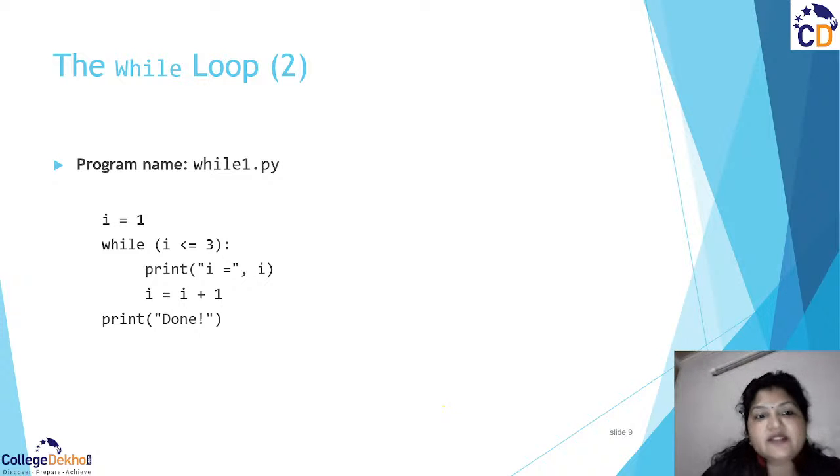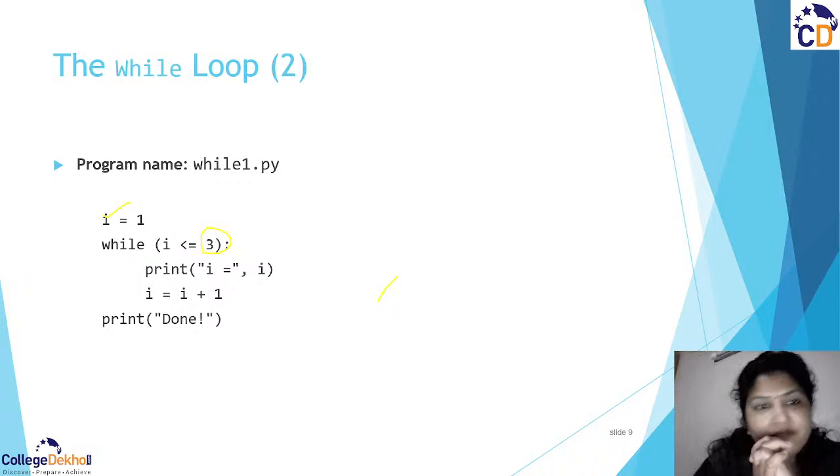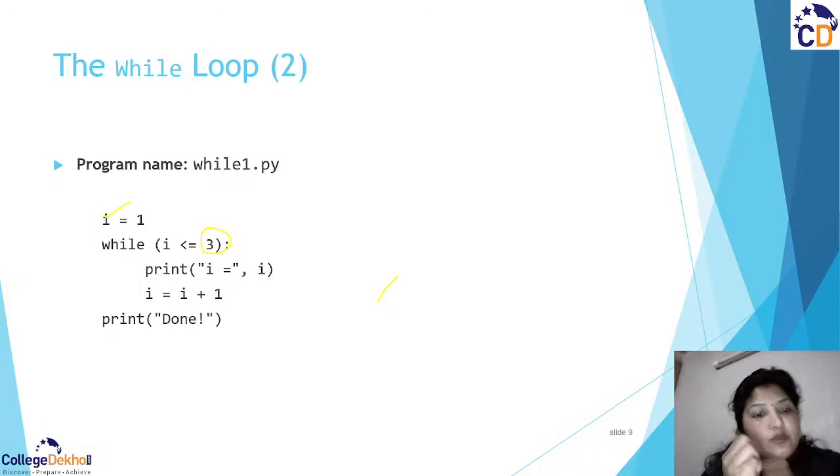Yes. So let us see one more example. Here we initialize the value of I. I have initialized the counter with 1, and it will be executed till 3, so we need to execute this loop 3 times. And then what is it going to print? The value of I: 1, 2 and 3.